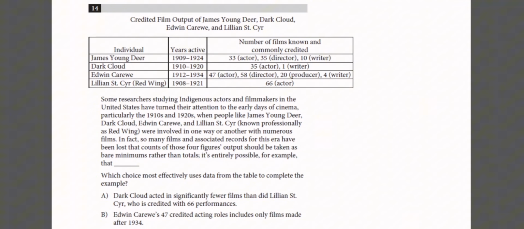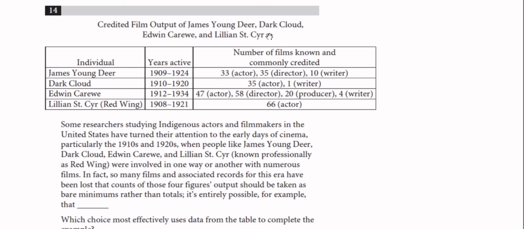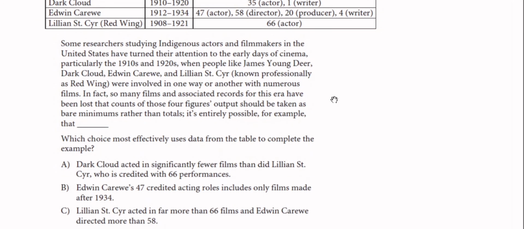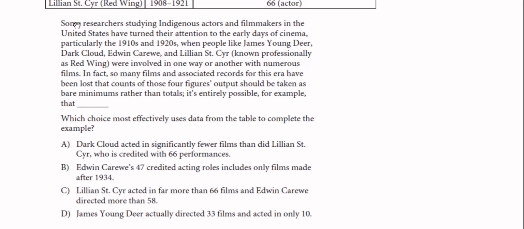Okay, so first of all we're gonna skim the table very quickly. It says here, credited film output of James Young Deer, Dark Cloud, Edwin Carewe, and Lillian St. Cyr. So these are the 4 individuals, and this column is for the years when they were active, and then the third column is for the numbers of films known and commonly credited for every one of them as actor, director, writer, producer, and many other roles. After skimming the table, we're gonna go directly to the text to read it carefully.